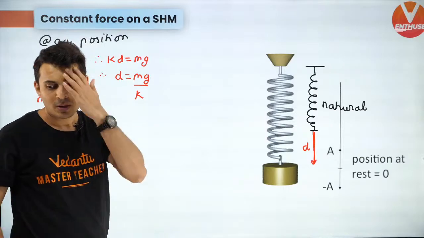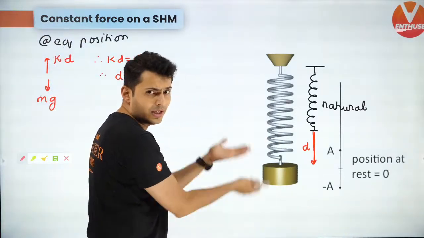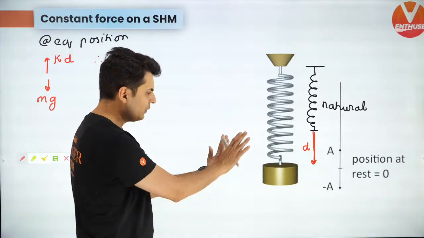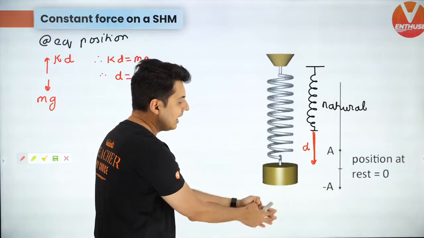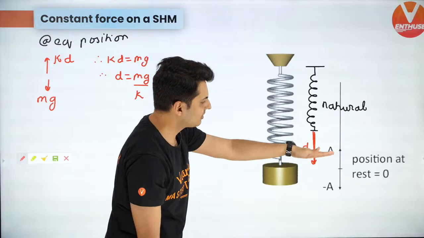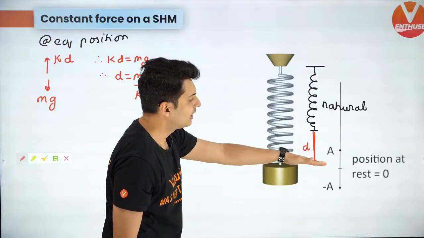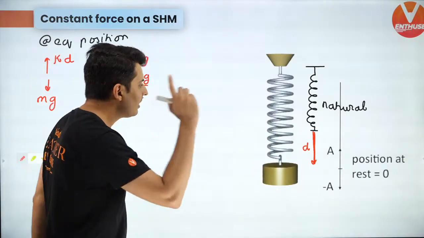But now if you disturb it, if you give it some impulse, if you move it, it will start oscillating like this. Understand the amplitude depends on how much disturbance you give. So you can give it a small disturbance, it will oscillate only a little bit. If you give it more disturbance, it will oscillate even more. Now think about it.